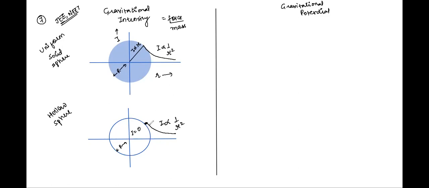So now let us move ahead. So this was basically for gravitational intensity. Now let's take gravitational potential. So potential is given by minus GM by r for a point mass, right? So it's easy to draw this.